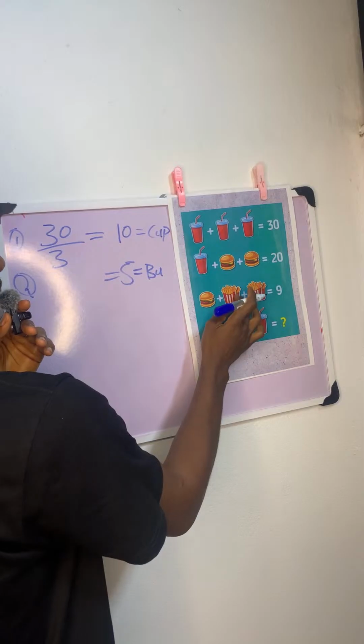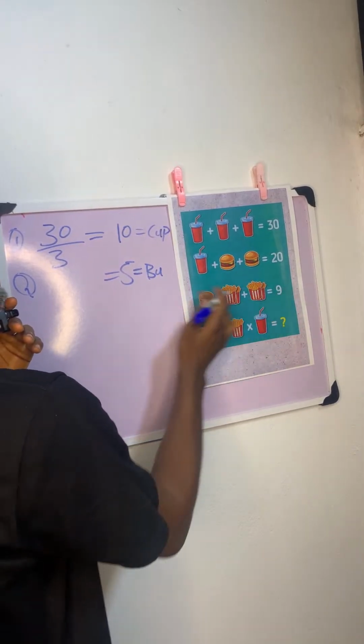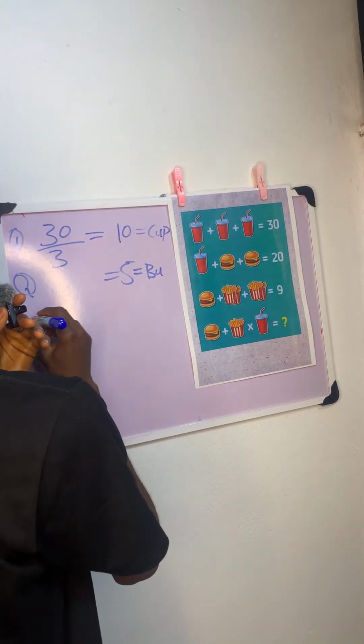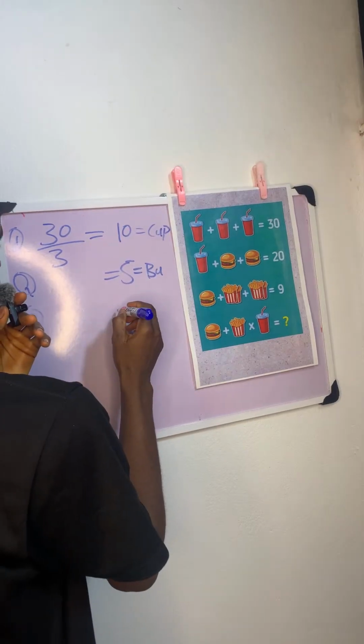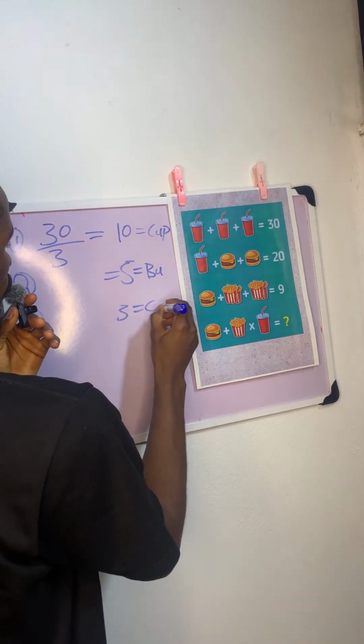So 1, 2, 3, 4 plus 5 gives us 9. So cheese on line 3 is equal to 1. All right.